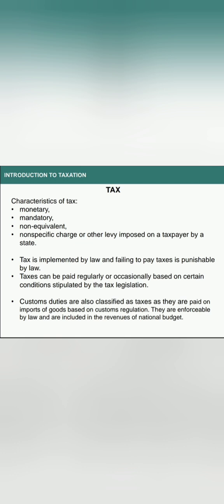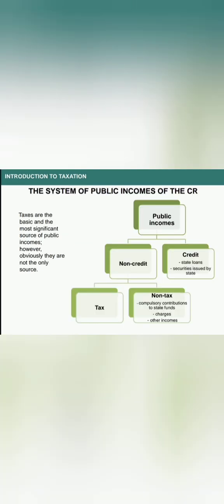The system of public incomes of the CR. Taxes are the basic and most significant source of public incomes. However, obviously they are not the only source. Here we can see how the public income is generated.